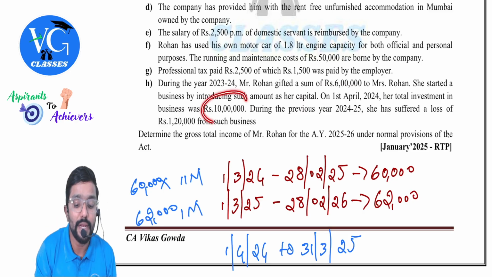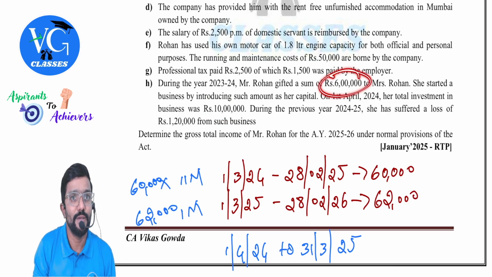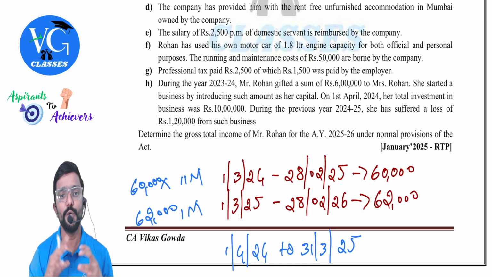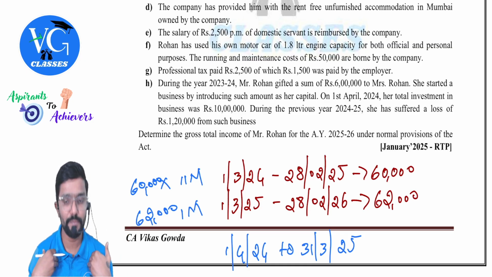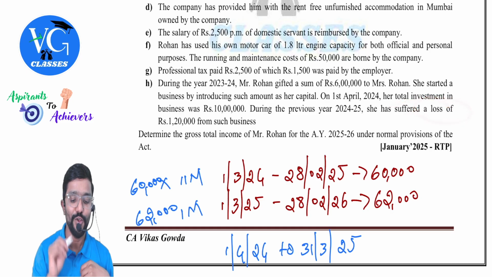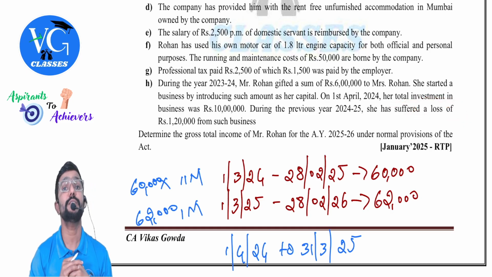What is the total capital? 10 lakh. In that, how much is gifted by husband? 6 lakh. So proportionate, you have to take 6 by 10. During the previous year 24-25, that is our previous year, she has suffered a loss of 1,20,000 from such business.